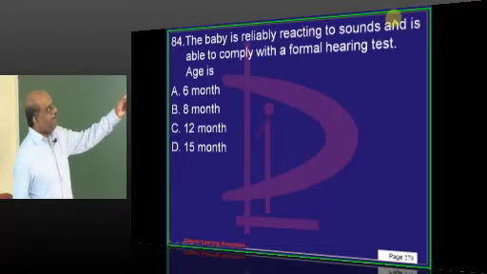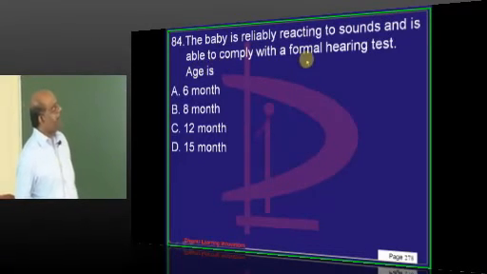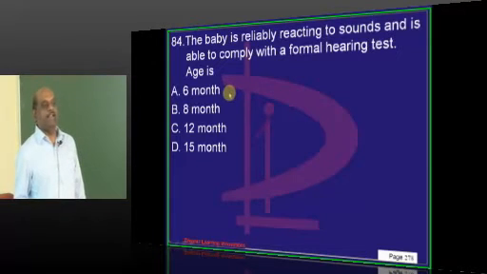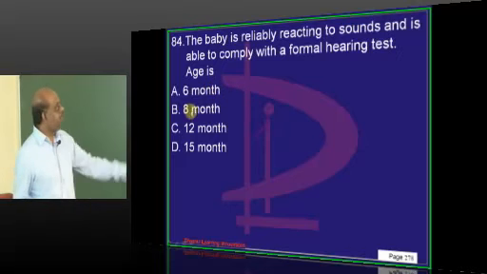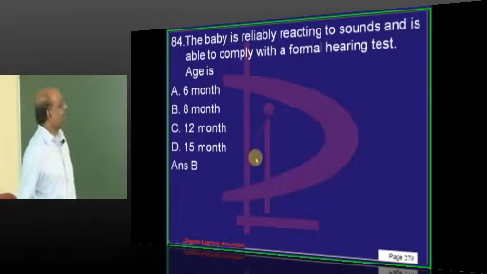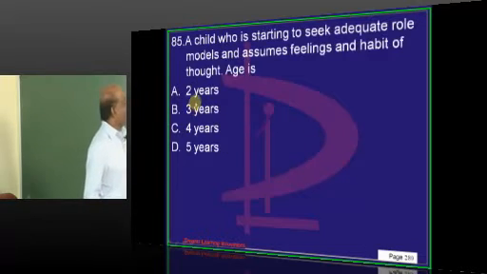Baby is reliably reacting to sounds and is able to comply with a formal hearing test. What is the best age? As an audiometric specialist who lost a seat in MD because of the pediatrics questions, in ENT clinic you will be sitting. It is a combination of the two. So it is 8 months of age.